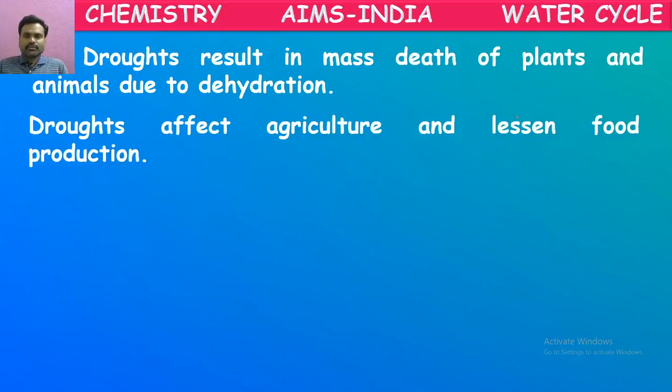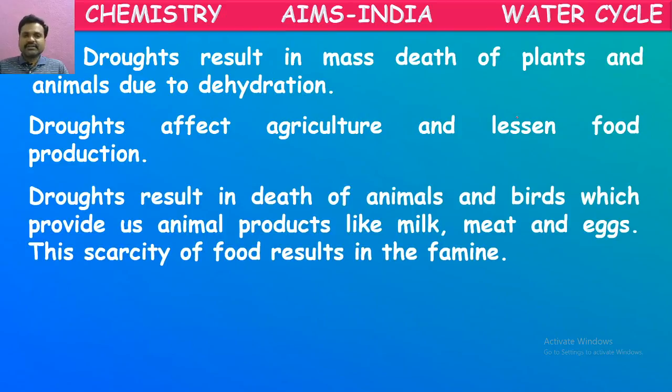Droughts affect agriculture and lessen food production. Yes, even this drought affects the agricultural field also. Why? Because when there is a sufficient amount of water, crops will go well and they yield a large amount of food items. But if there is no water properly for them, they won't yield food products properly. So there we get a scarcity of food. So this drought affects even the agricultural field.